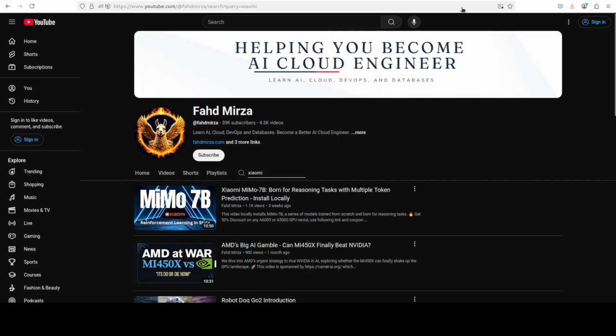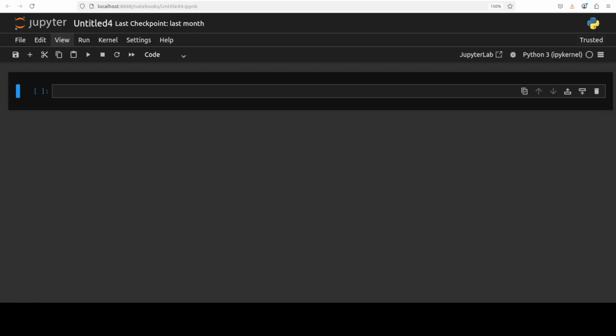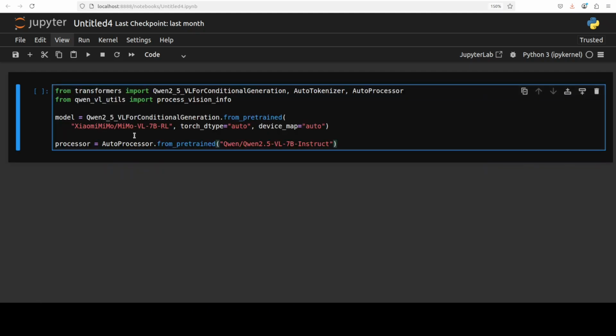Okay, so that was a quick intro. I think our Jupyter notebook is ready and we can download our model. If you look here, I'm using Qwen 2.5 VL for conditional generation.